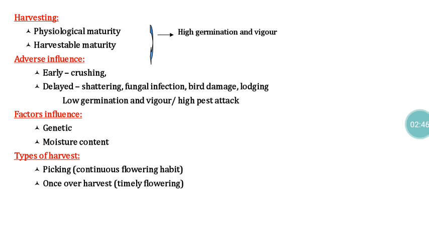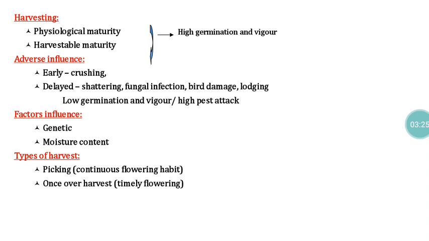If you harvest seed material before physiological maturity, the seed will be highly amenable to mechanical injury, so that is not at all advisable. Similarly, if you delay the harvesting beyond physiological maturity, there is a chance of shattering, fungal infection, bird damage, and sometimes lodging. All these lead to reduction of germination and vigor, and seed quality and health also get affected. Because of that, we advise farmers to harvest the seed crop at the physiological maturity stage.